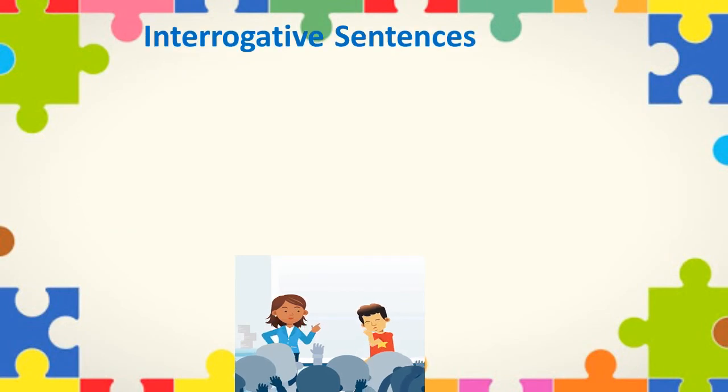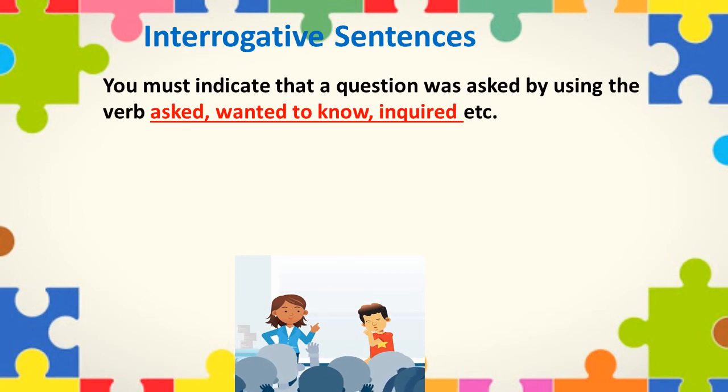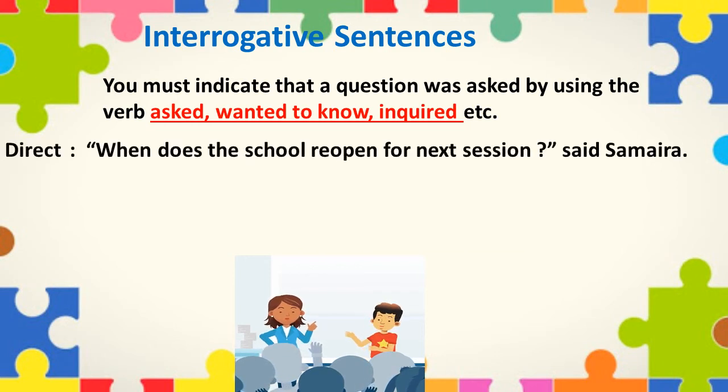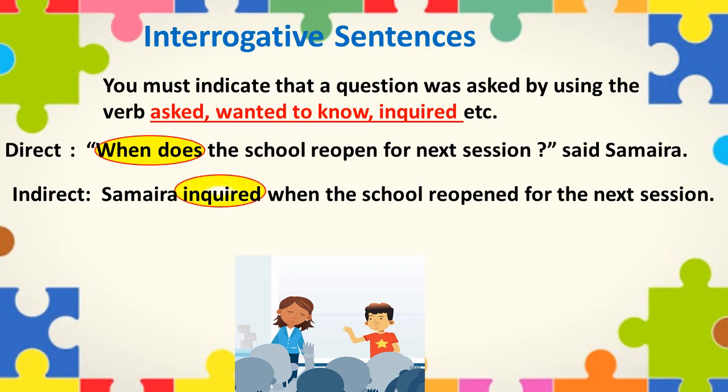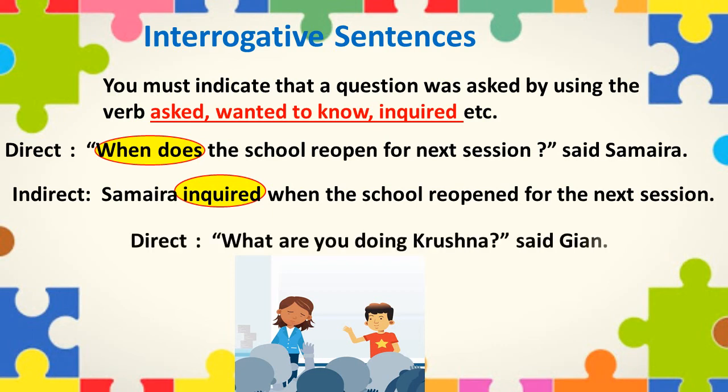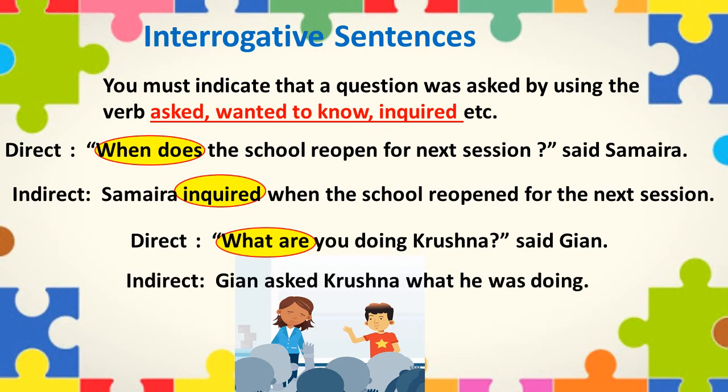You must indicate that a question was asked by using the verb asked, wanted to know, inquired, etc. For example, "When does the school reopen for the next session?" said Samaira. In indirect speech, it will become Samaira inquired when the school reopened for the next session. Next sentence is "What are you doing, Krishna?" said Jian. In indirect speech, it will become Jian asked Krishna what he was doing.